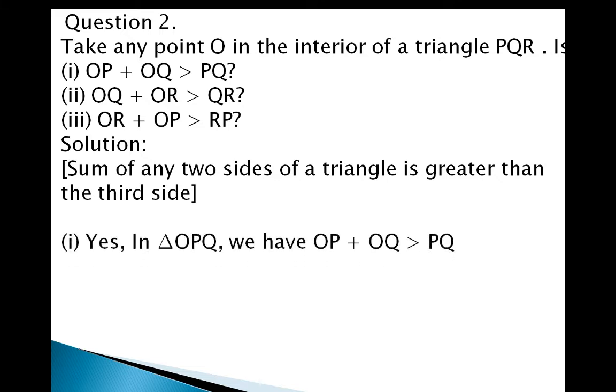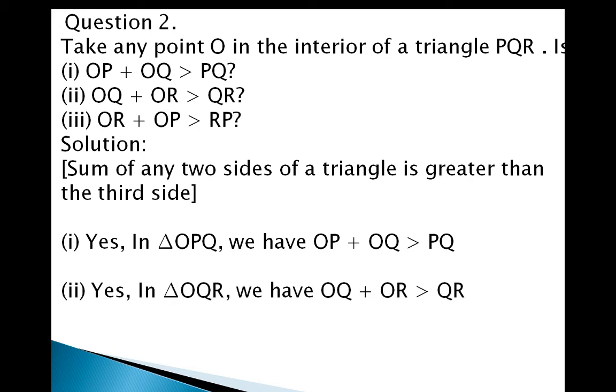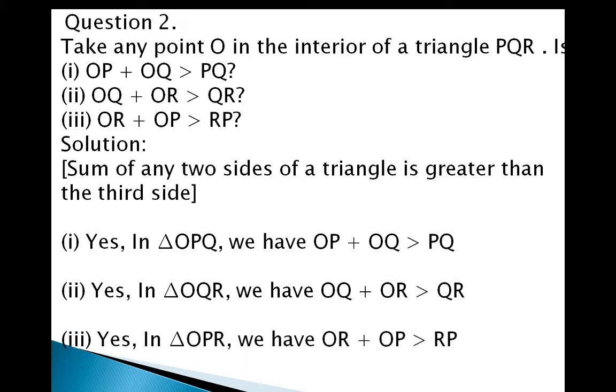So yes, in triangle OPQ we have OP plus OQ greater than PQ. In triangle OQR we have OQ plus OR greater than QR. And the third one is also possible: in triangle OPR we have OR plus OP greater than RP. In this way we can solve question number 2.